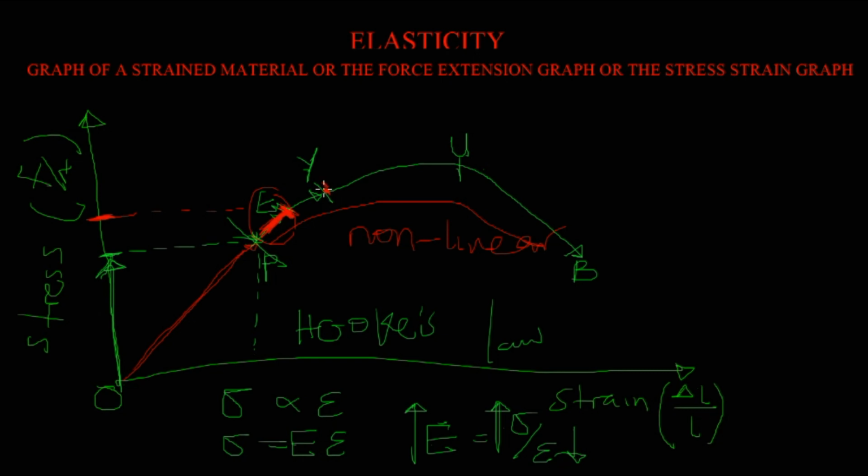This one tells us the amount of stress that the material can bear at the beginning of permanent deformation, because from this place onward there is permanent deformation. So this tells us the amount of stress that is available at that time.